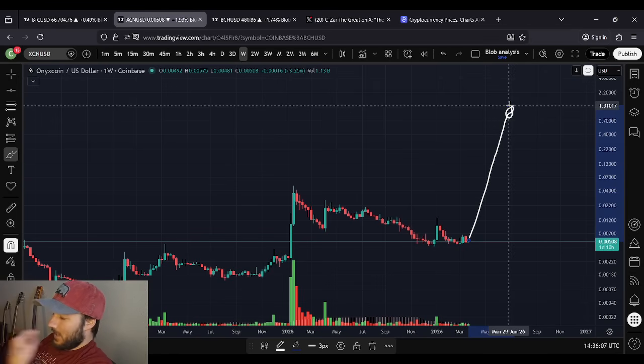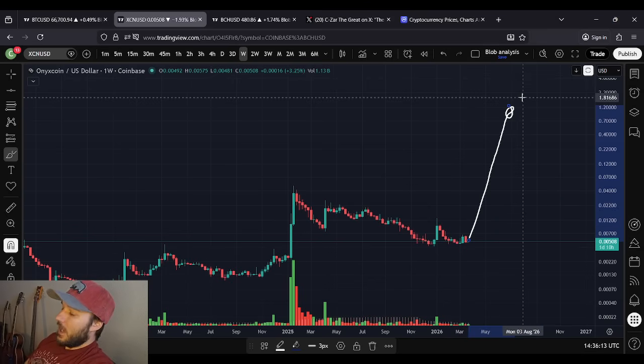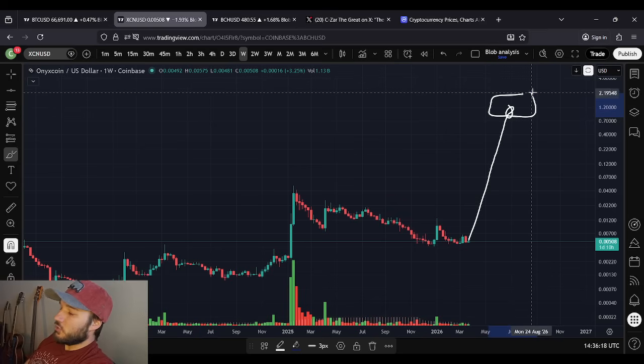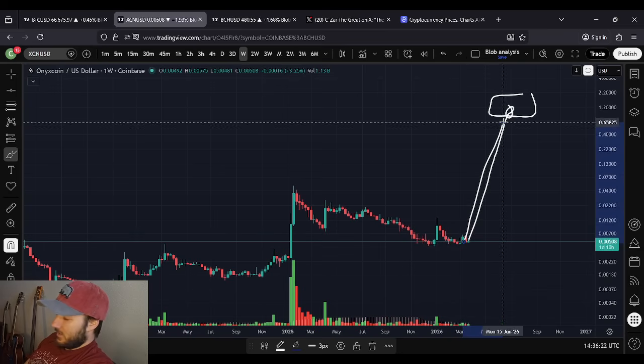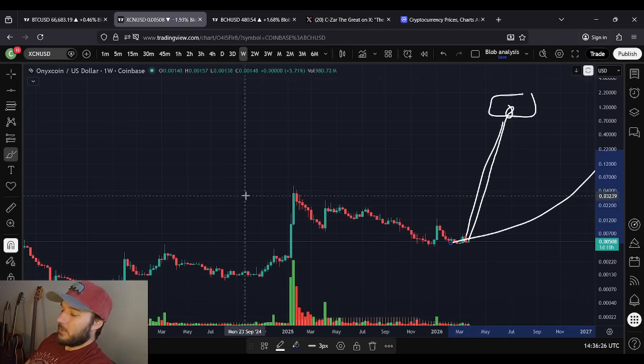In fact, I'm probably not going to sell any of my HODL position with OnyxCoin until we're up around, if not well above, $1. I think it's completely possible, especially with the mainnet release, that we could see a $2 price or higher. Something in that zone, absolutely. It's not going to happen like this. It's probably going to take years until we get there, but absolutely I believe it's going to happen.